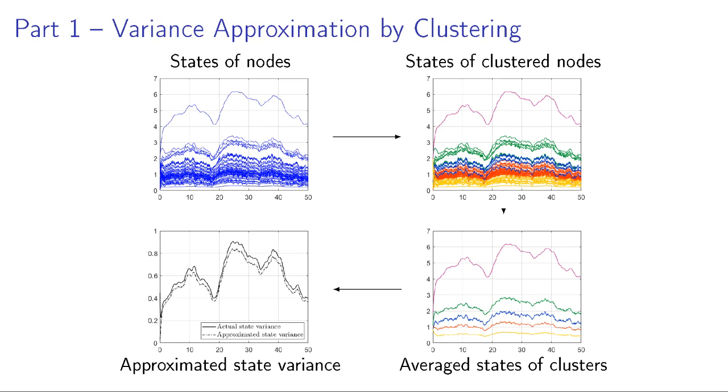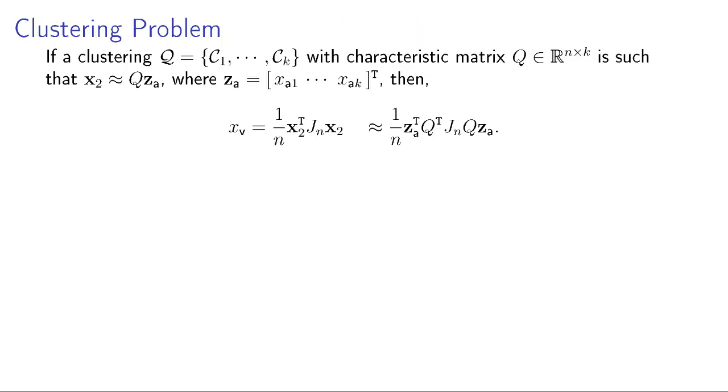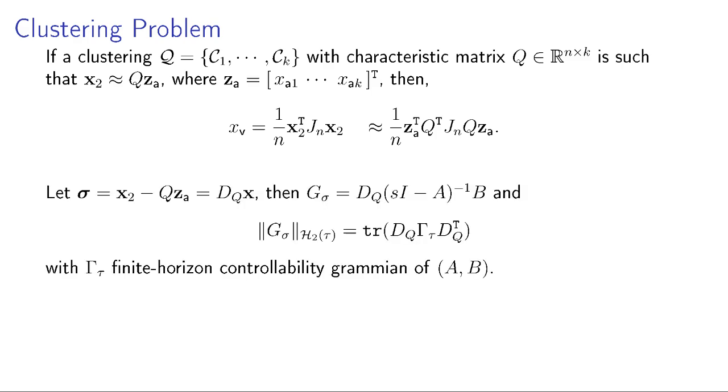Here the solid black line is the original state variance, and the dotted black line is the approximated state variance. In a more formal sense, we want to find K clusters such that we can approximate the unmeasured state vector with Q ZA, where ZA is a vector of average states. Then we can approximate the state variance by replacing x2 with Q ZA. And then we want to minimize this distance, x2 minus Q ZA.